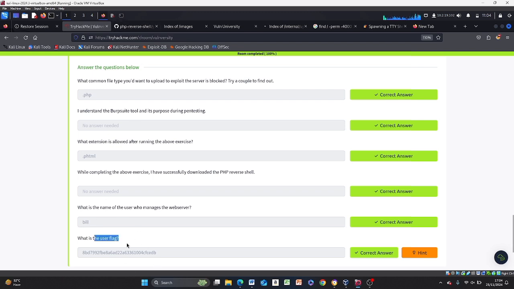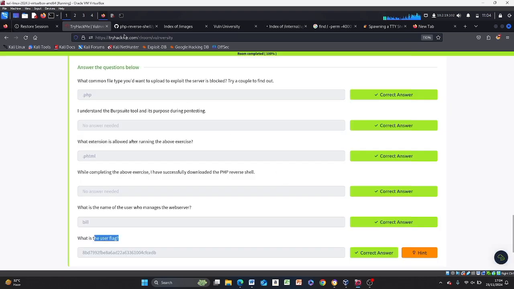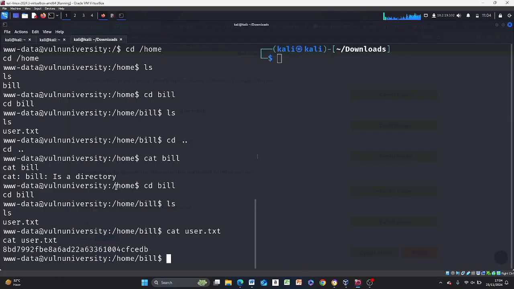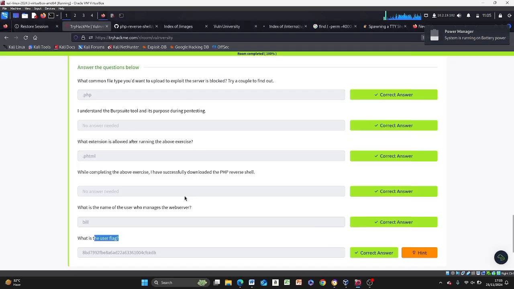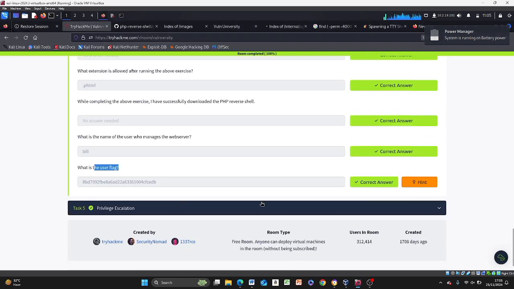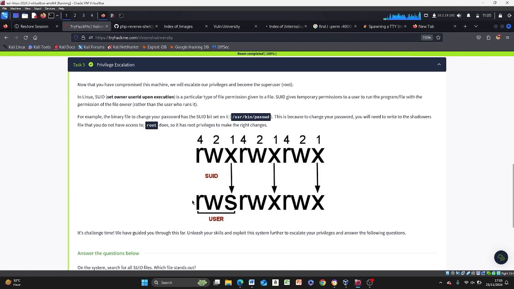What is the user flag? That is what I just cut out. It gives you a hint here: bill home user.txt, and you'll be fine, which is what we have around here. All right. So you just copy this word for word and paste. Good. Having done that, we have the last one, which is privilege escalation.